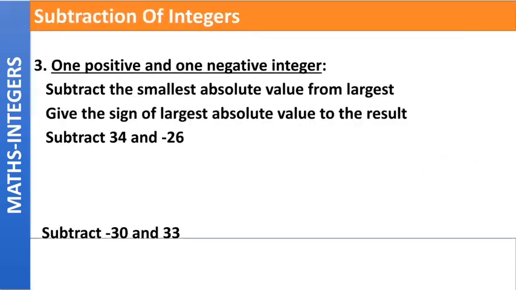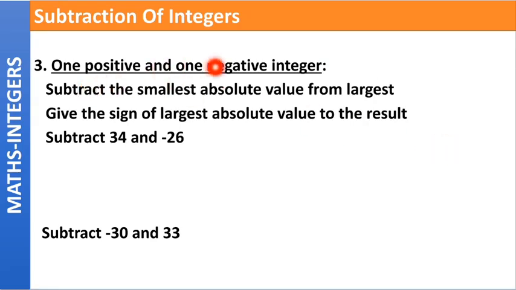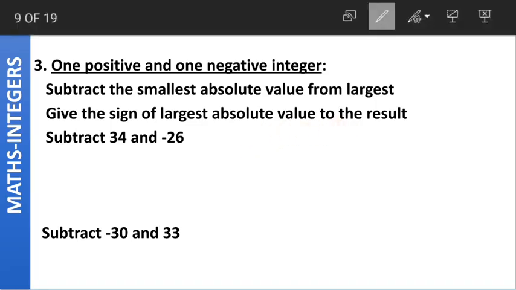The third possible case is we have one positive and one negative integer. Again the same as addition. Subtract the smallest absolute value from the largest. Give the sign of the largest absolute value to the result. First question is subtract 34 and minus 26.